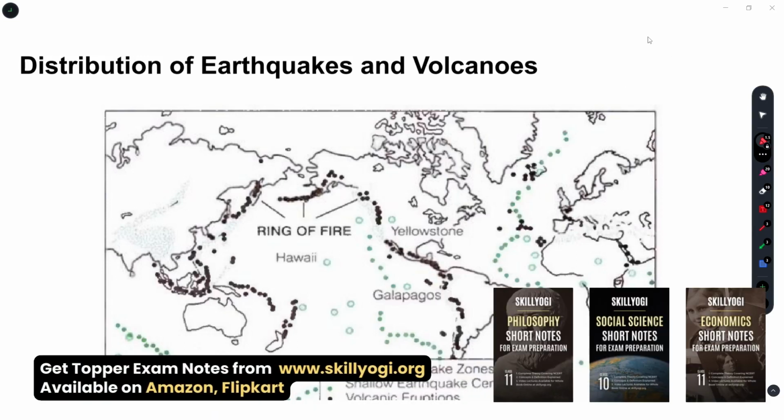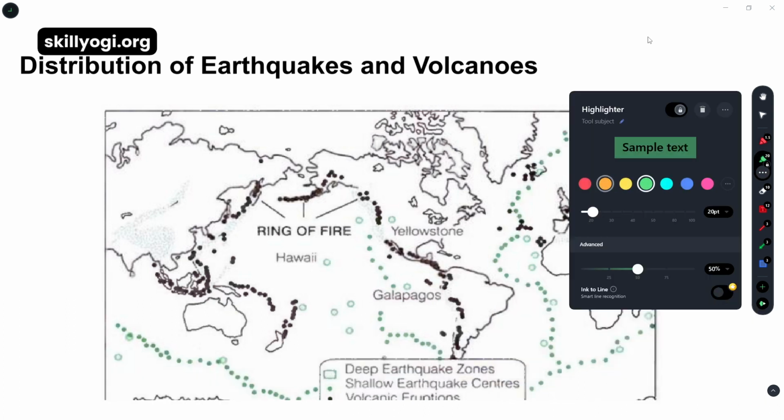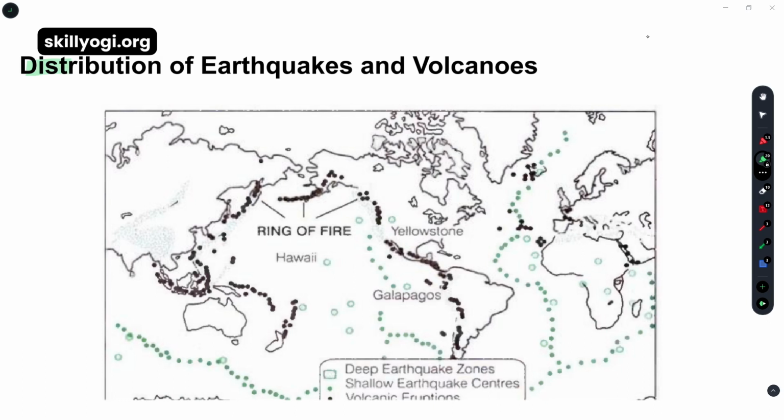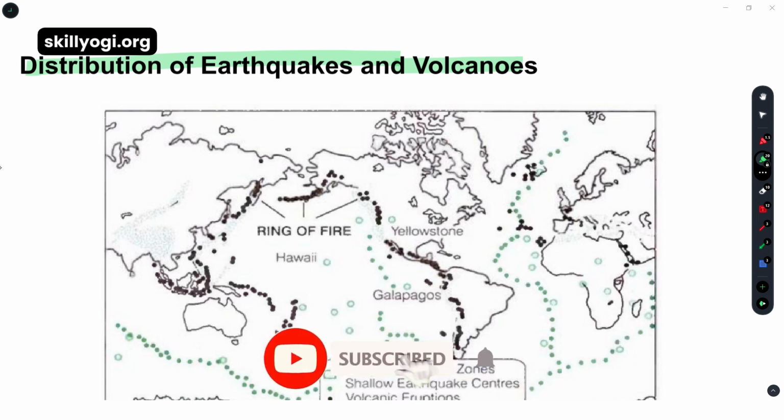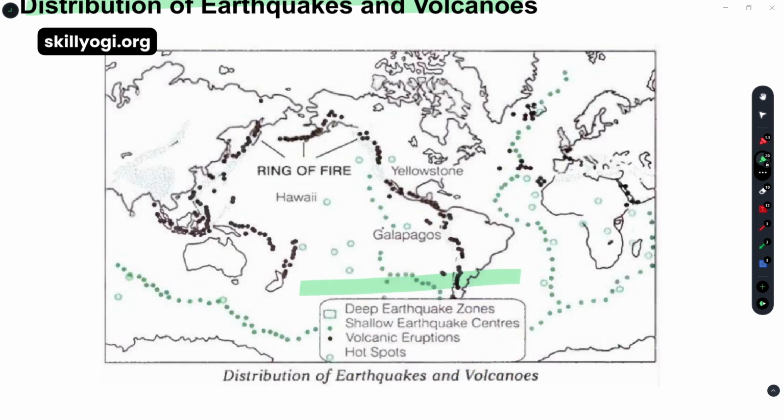Okay. So come to the next topic, the distribution of earthquakes and the volcanoes. There is also a map given. It's a world map where the distribution of the earthquakes and the volcanoes is shown. You can see there is an index also.